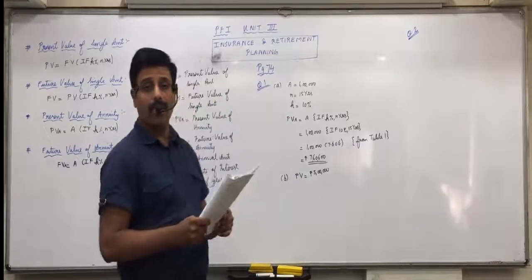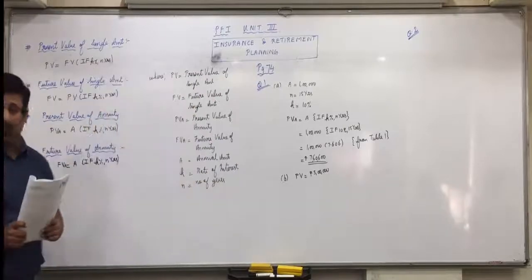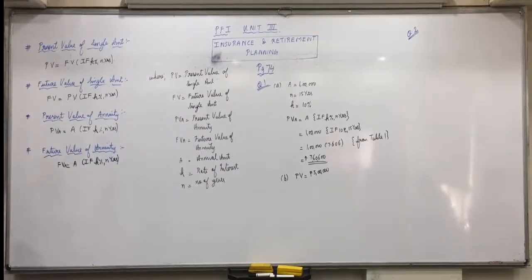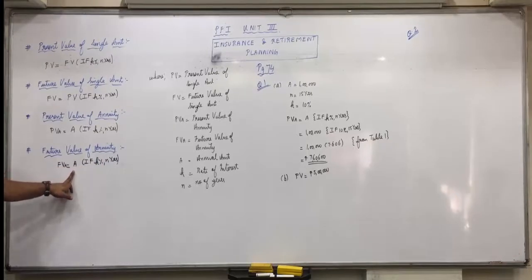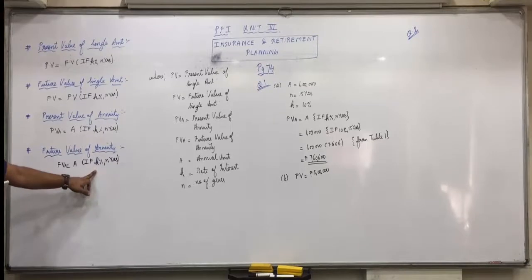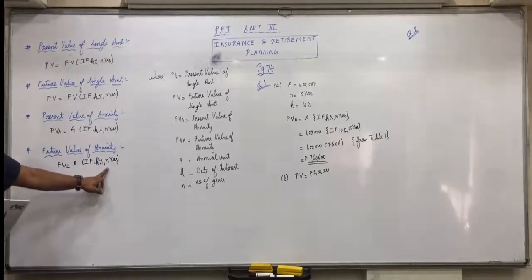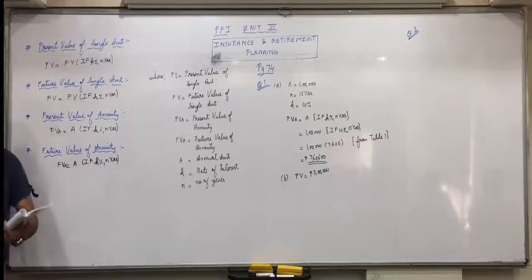Now tell me, what do we have to find in this question out of these 4? He'll accumulate what amount at the age of 60 years means future value of annuity. Annually you are saving and depositing 40,000, the rate of interest is 10%, and how much will you get after 15 years, at 60 years of age? So future value of annuity is what is asked.